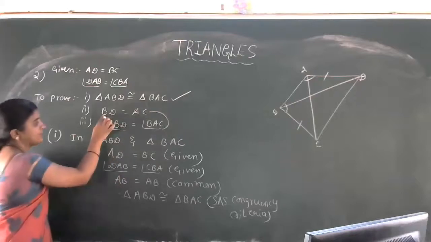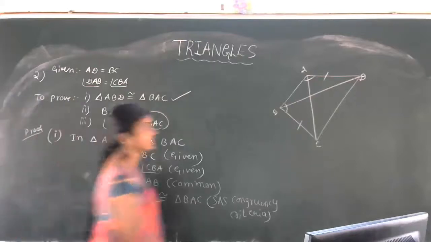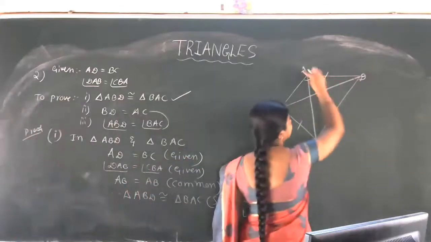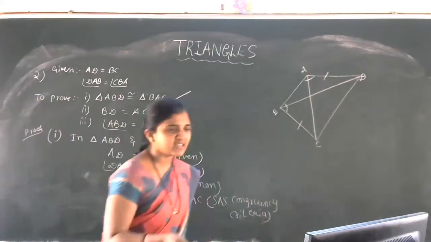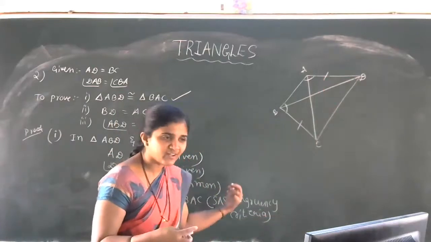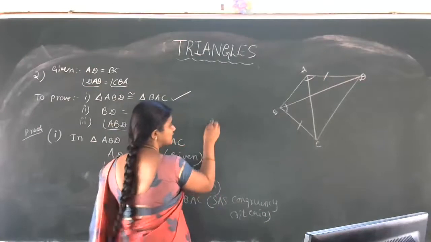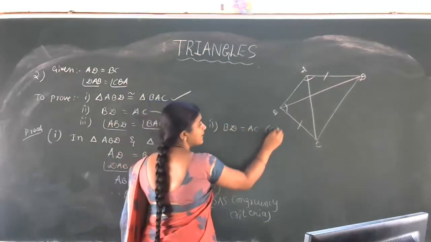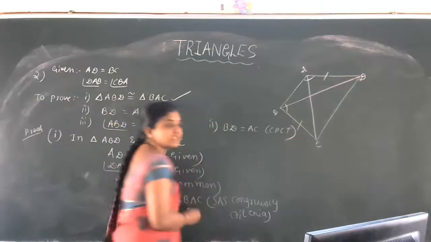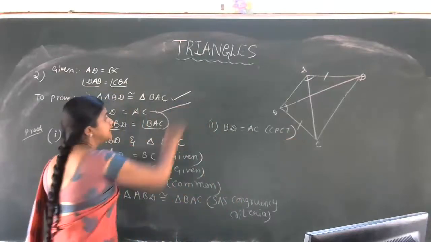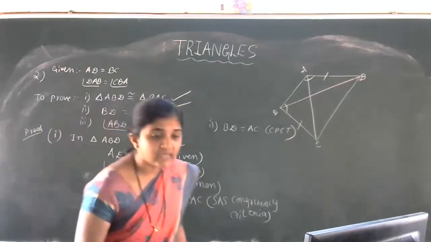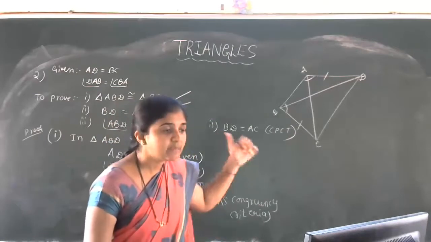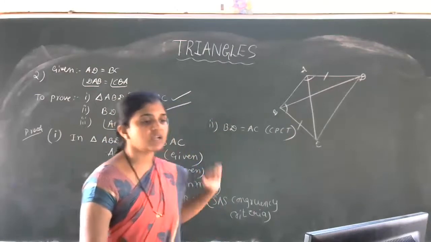Now, second one: BD is equal to AC. Just observe, BD and AC are the corresponding parts of the congruent triangles, no? Second one, BD is equal to AC because of CPCT, hence proved. BD and AC are the CPCT of the first triangle.